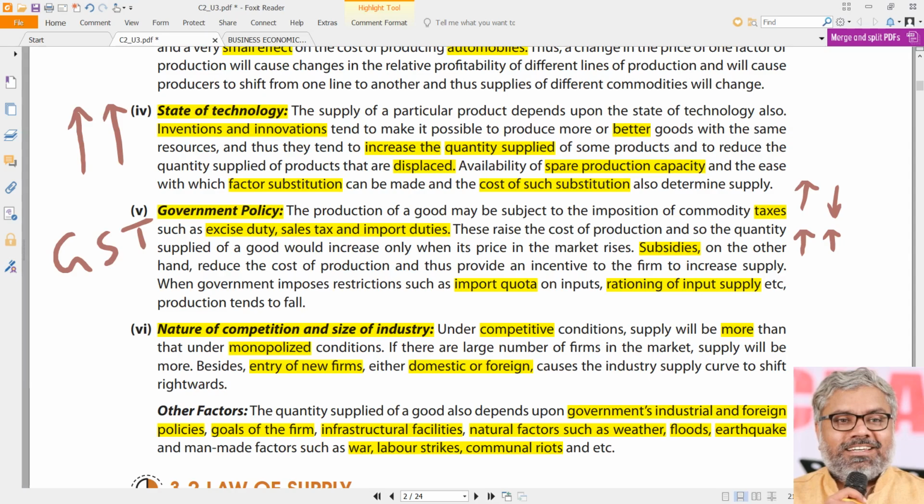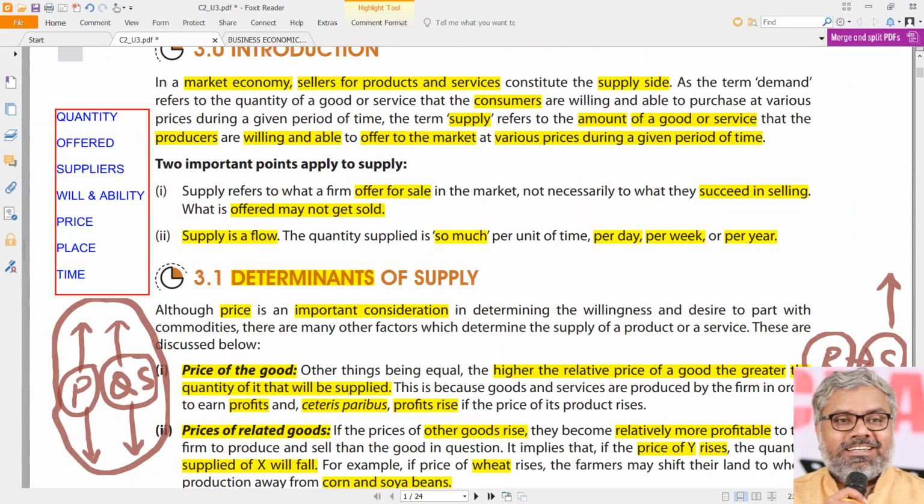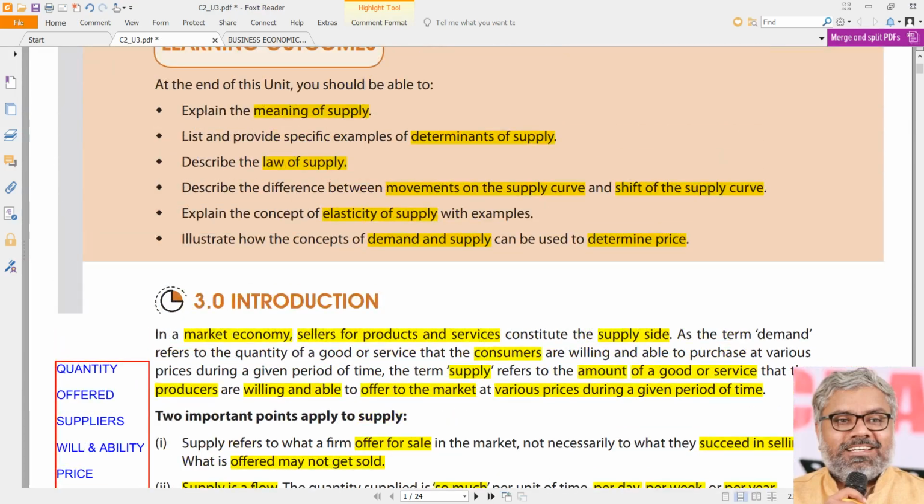In a particular scenario, we should know how the supply normally behaves. Exceptions will be there; we should know that also. If an exceptional condition is given in the question, we should be able to identify that it is an exception. Not that I will learn by heart the whole list of exceptions. It will not happen like that. So how these will have an impact on the supply, we should have an idea about it. These are all various factors which will have an impact on the supply, so we can call them determinants of supply.